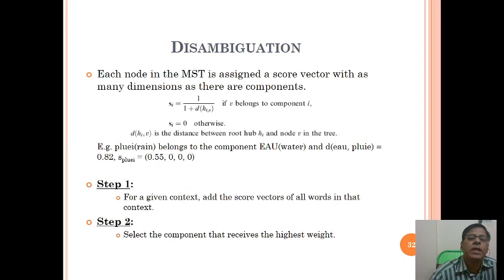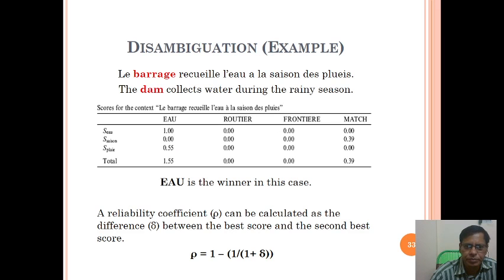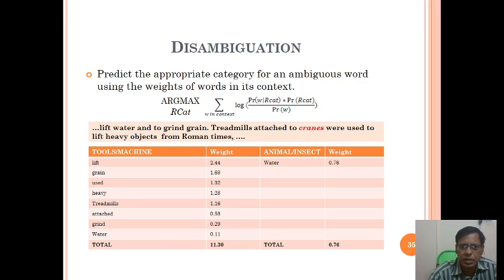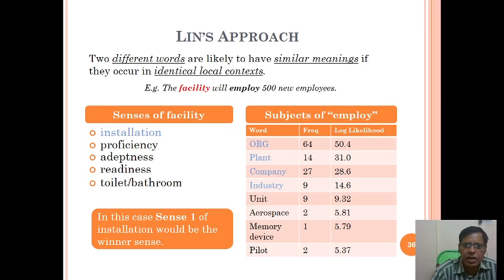Okay. And disambiguation is about each node in the MST is assigned a score vector with as many dimensions as there are components. Okay. Disambiguation, the four words just now we've seen, is about EU, which is the winner in this case. Okay. Yarowsky's algorithm is using Roget's Thesaurus categories. Okay. Here it is a disambiguation, Lin's approach.